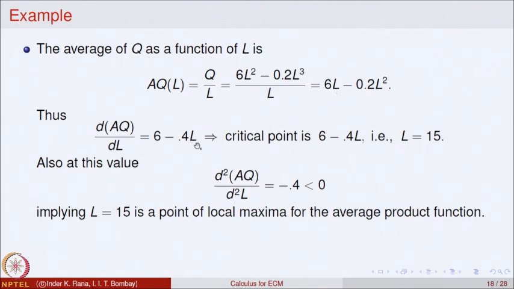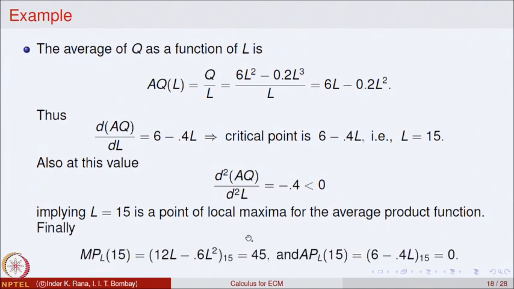First derivative is 6 minus 0.4 L. So, when I differentiate this again, 6 will give you 0 and 0.4 L will give you 0.4. So, the second derivative of average production with respect to the labor is minus 0.4, which is negative. So, that means L equal to 15 is a point of local maximum for the average product function. So, we have found the maximizing point for the production and the average, for both of them, right.